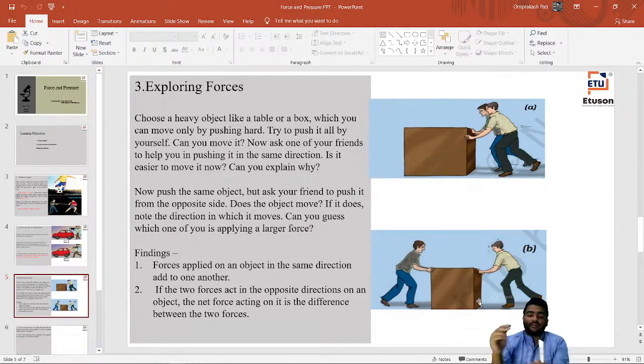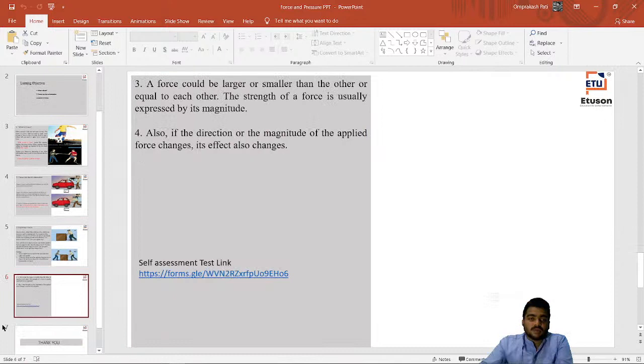Now go to the next slide. Over here you can see I have written that a force could be larger or smaller than another, or equal to each other. We know that there are different forces to apply, and different phenomena will create their own force according to the situation, right? So force cannot be equal in every case; it can be different, it can be the same. We cannot say that it is the same in all cases, right?